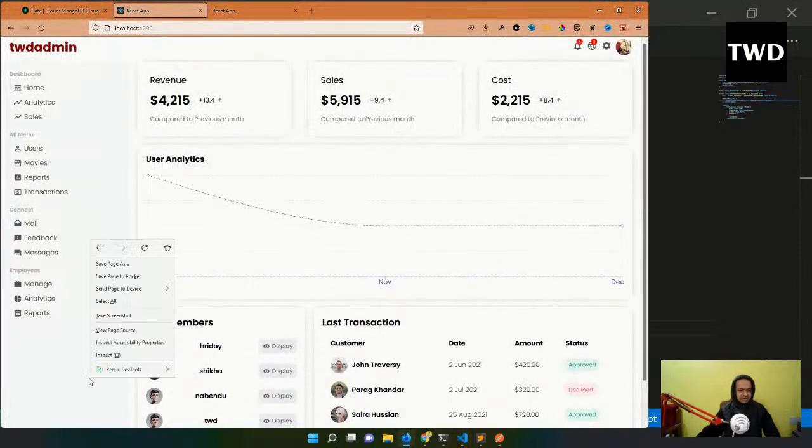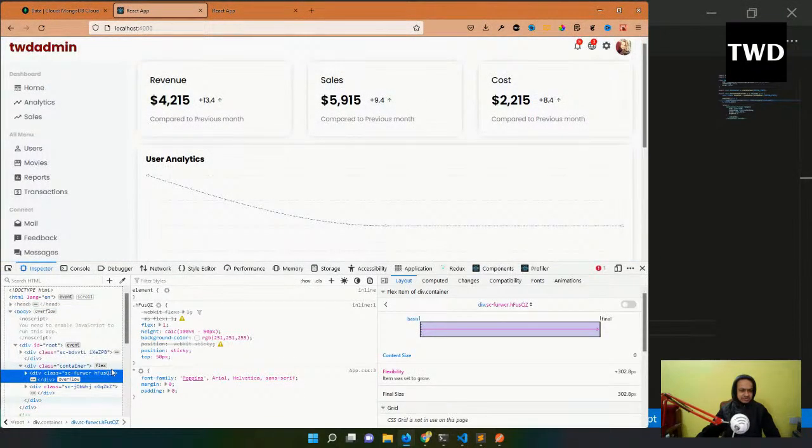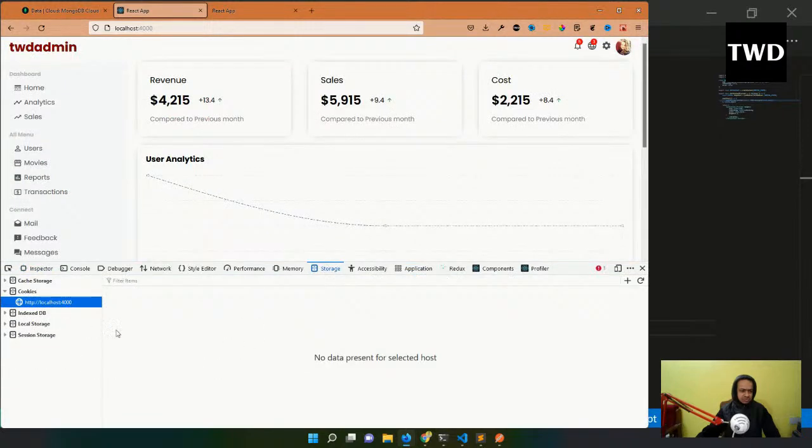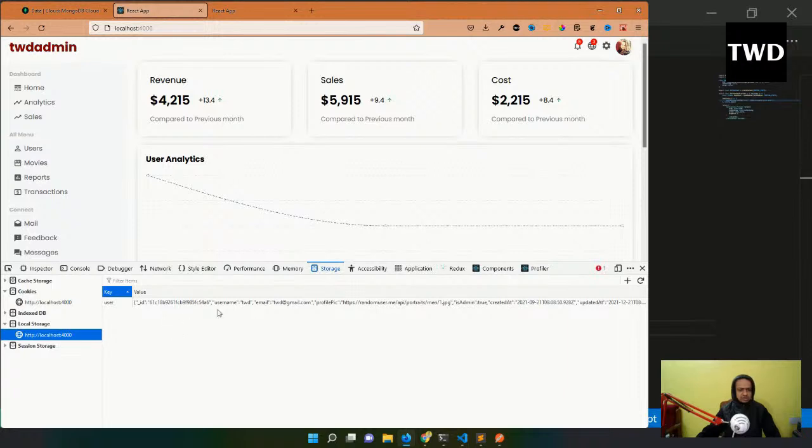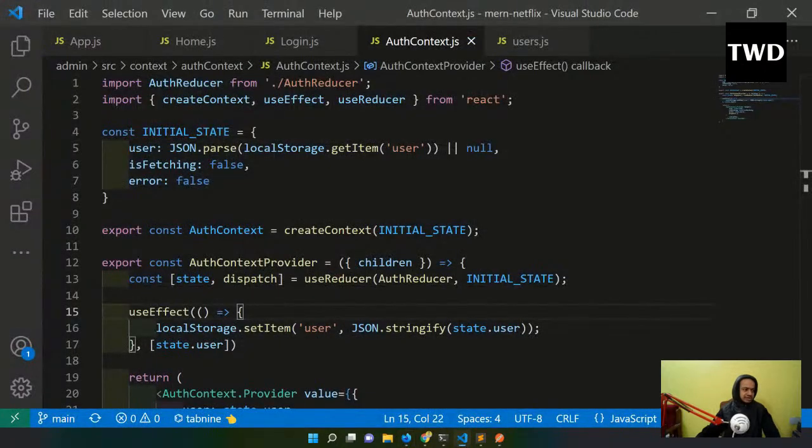So this local storage is actually an awesome thing. Inspect, and where is the storage? If I go, not cookies, there is this local storage of every browser. I'll go and see this. It is set here. My user is set here, including my JWT token and all. Okay, so that is set.